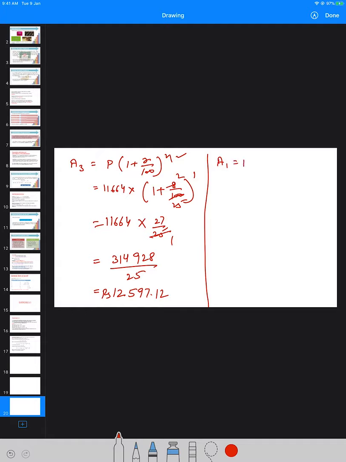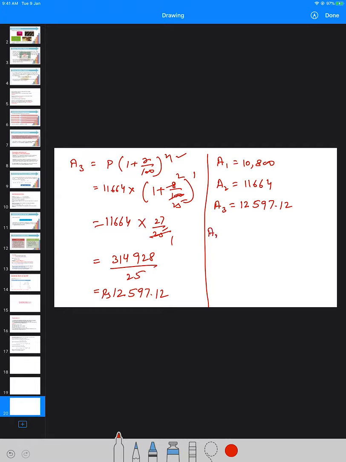Now let us check the amounts for 3 years. After the first year, the amount was 10,800. For the second year, the amount was 11,664, and for the third year the amount is 12,597.12. Now we have to check whether it is forming an AP or not.